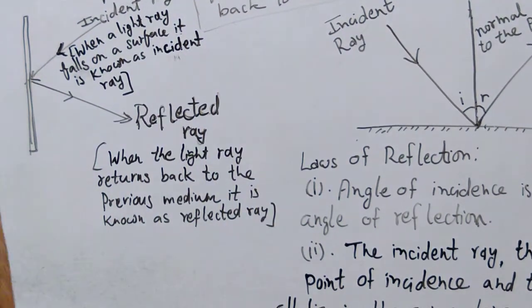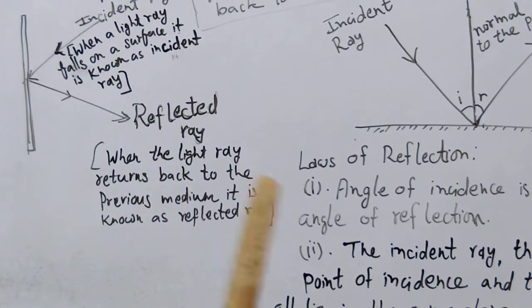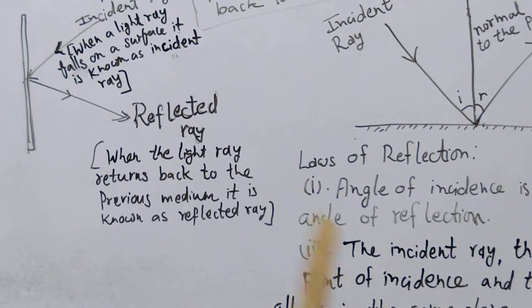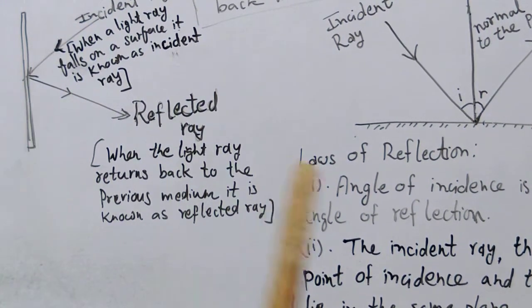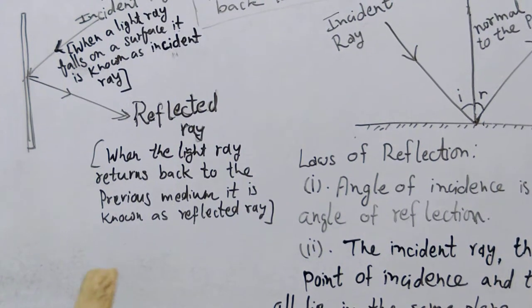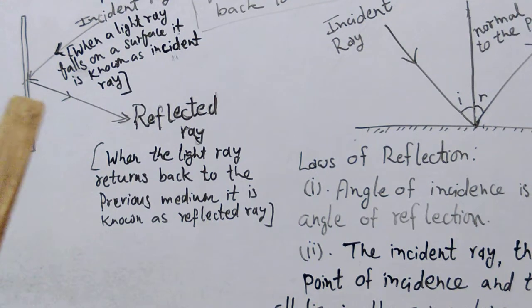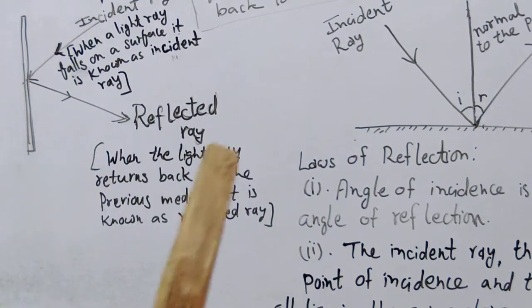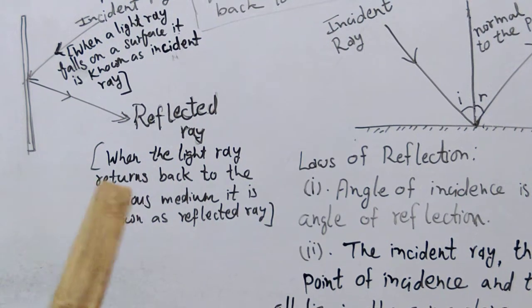So this ray is incident and then it returns back to its previous medium. It is falling here and returning back to the previous medium. You can perform this activity at your home also. So what do we call this ray? What is the term used to represent this ray? See, this is known as the reflected ray. How will you define a reflected ray?